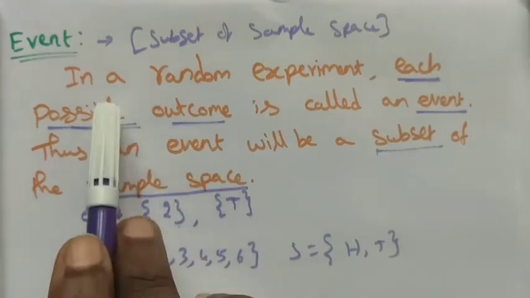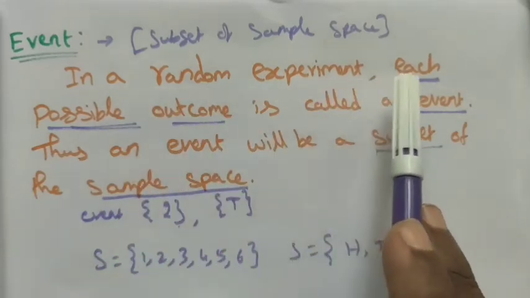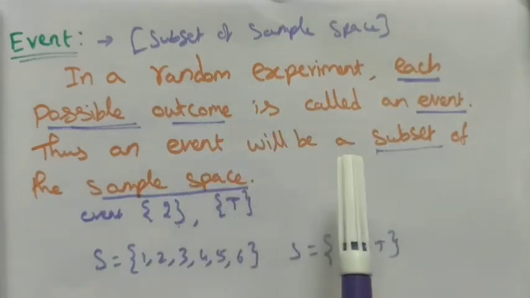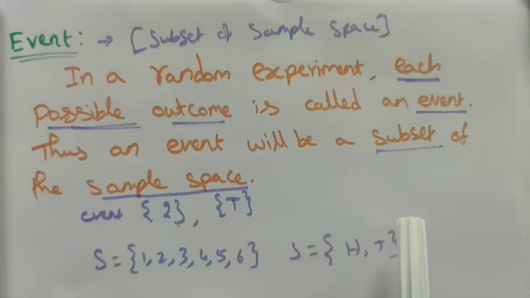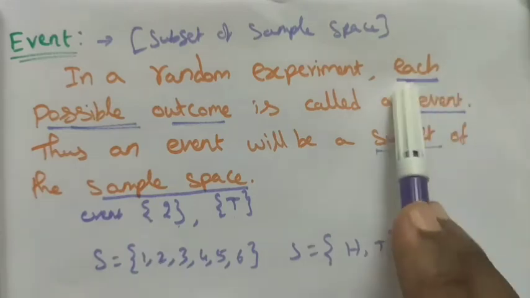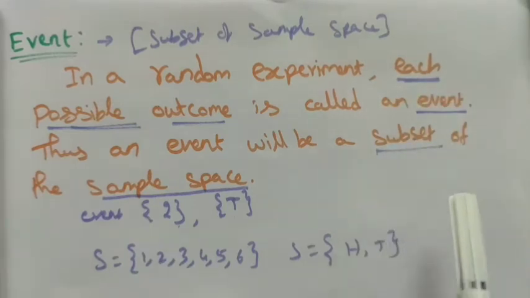So clearly we can now understand that in a random experiment each possible outcome is called an event. Each and every outcome we call an event. Thus an event will be a subset of the sample space. Always the event is a subset of the sample space.